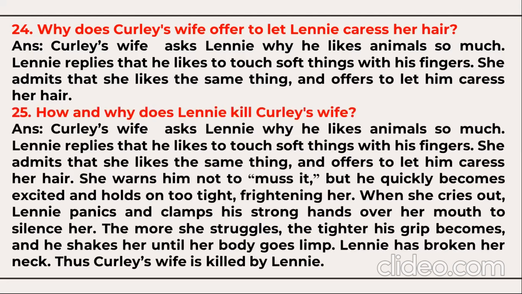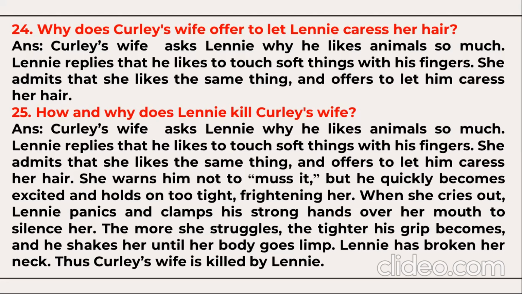How and why does Lennie kill Curly's wife? Curly's wife asks Lennie why he likes animals so much, so Lennie replies that he likes to touch soft things with his fingers. She admits that she also likes the same thing and she allows him to curl her hair. She warns him not to muss it, but he quickly becomes so excited and holds on too tight, frightening her.